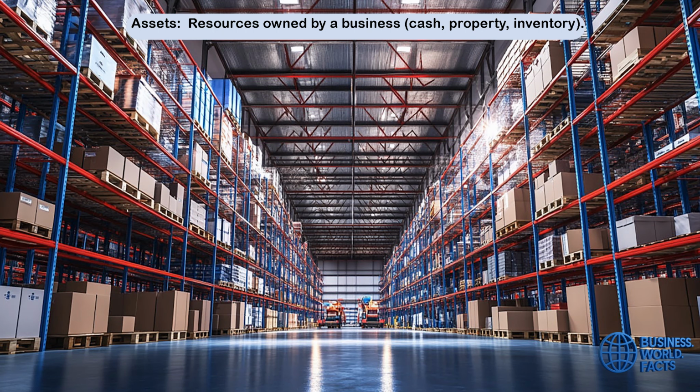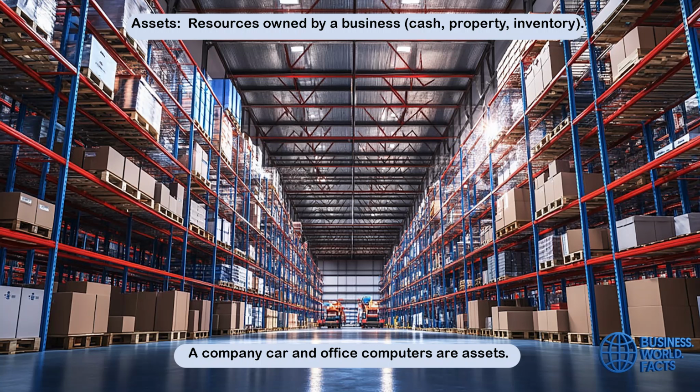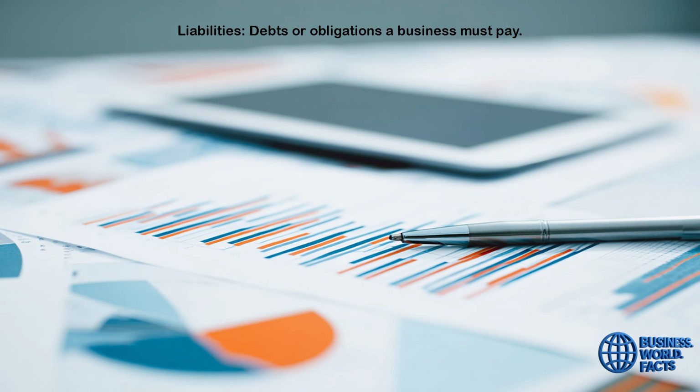2. Finance and accounting terms. Assets: resources owned by a business, such as cash, property, and inventory. A company car and office computers are assets. Liabilities: debts or obligations a business must pay. Loans or unpaid bills are liabilities.